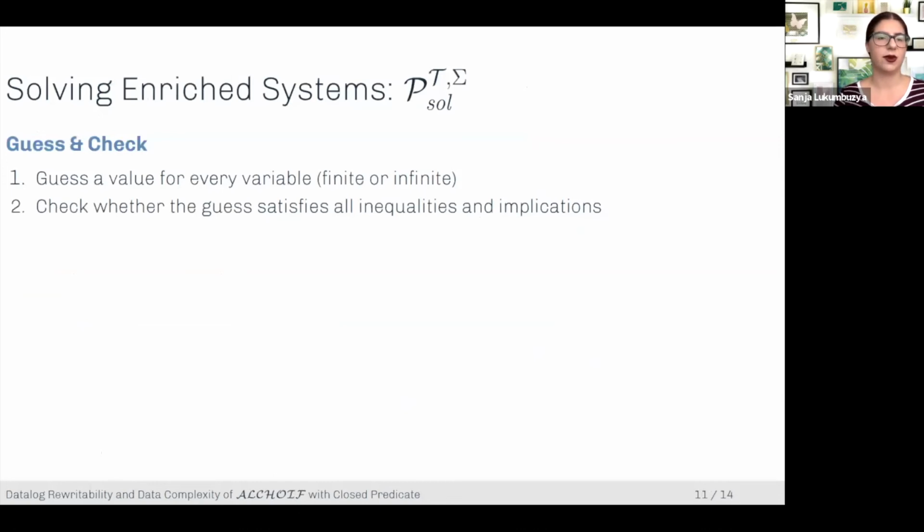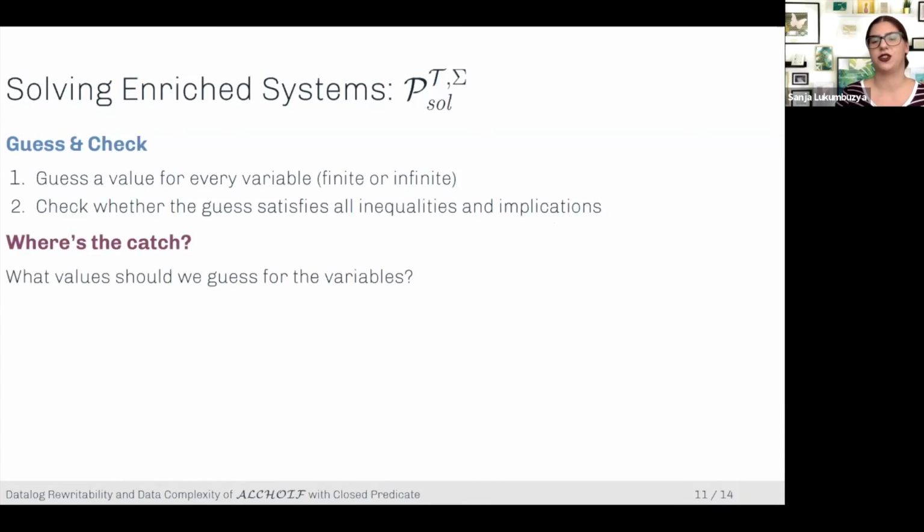Now, the solving part is just a guess and check program. So it guesses a value for every variable, finite or infinite, and then checks whether the guess satisfies all inequalities and implications. And you might wonder, okay, where's the catch? So what values should we really guess for these variables? There are infinitely many possibilities.